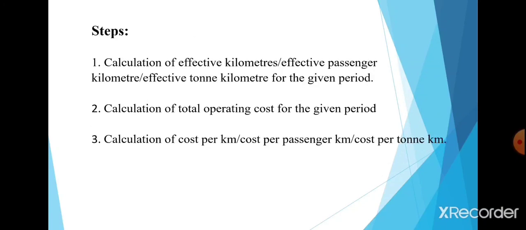So what are the steps for calculation of cost per passenger kilometer or cost per kilometer? First step is calculation of effective kilometers, effective passenger kilometers, effective ton kilometers for the given period. Second step is to calculate the total operating cost for the given period. Third is to calculate the cost per kilometer or cost per passenger kilometer or cost per ton kilometer. So next session we will learn in depth about the steps involved in the calculation of cost per kilometer, cost per passenger kilometer and cost per ton kilometer.